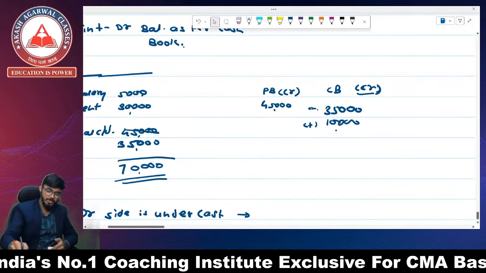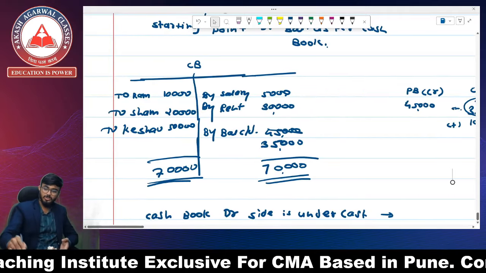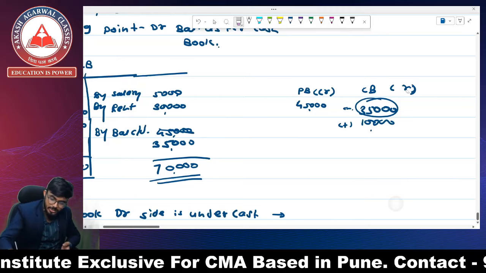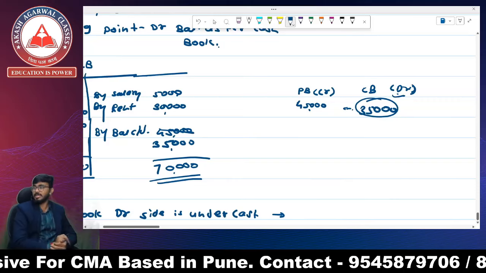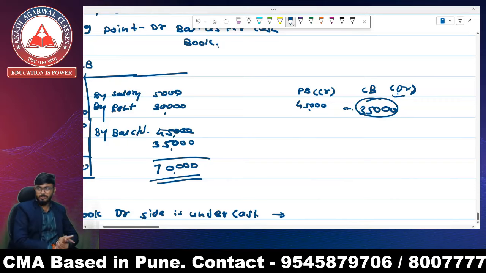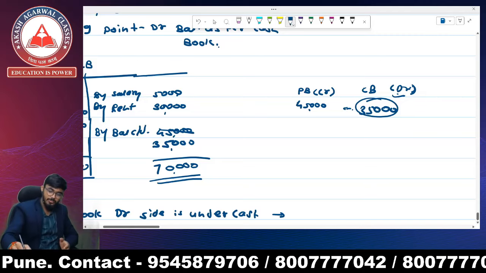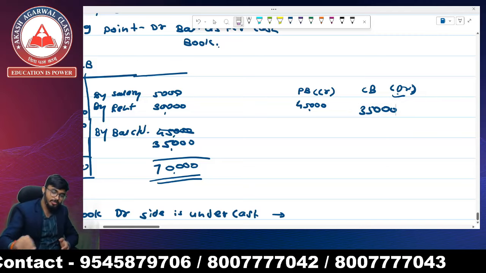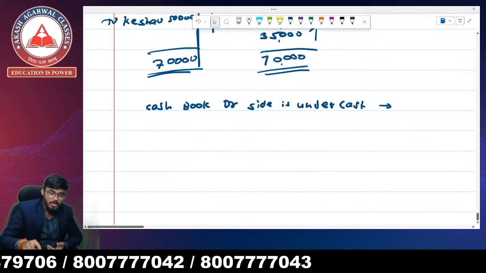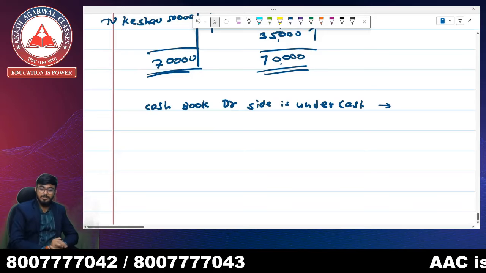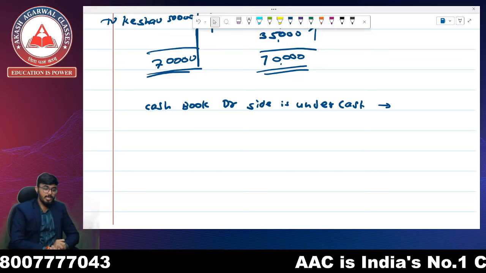There is going to be a different balance as per cash book because our starting point is different. We are not going to add when we have a starting point as credit in the cash book. That means when there is an overdraft balance, we are not going to add because this amount is going to be different as this side is going to be higher. So whenever the cash book debit side is undercast and the cash book has a normal balance,